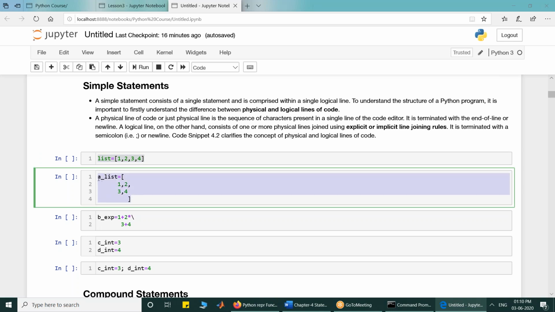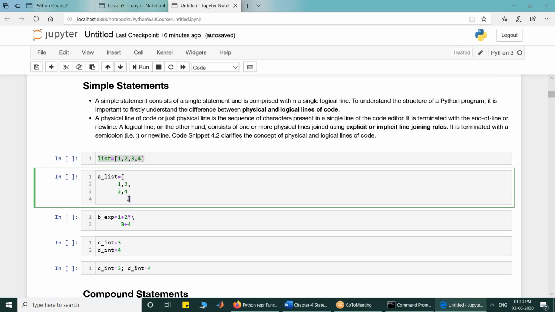But look at this code cell now. This is made up of 4 physical lines. Physically there are 4 lines, but my statement is terminated when the closing square bracket is encountered. So this much is a single logical line.